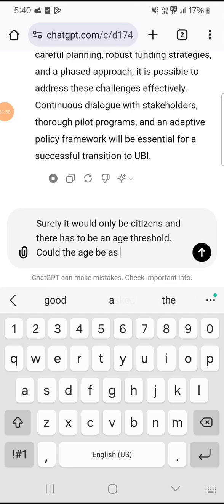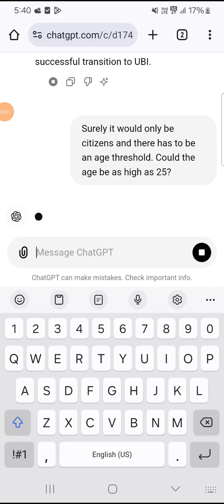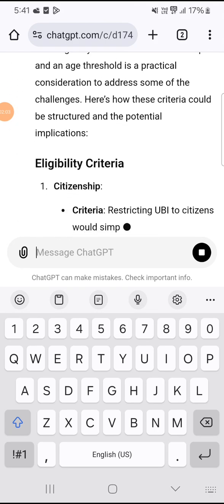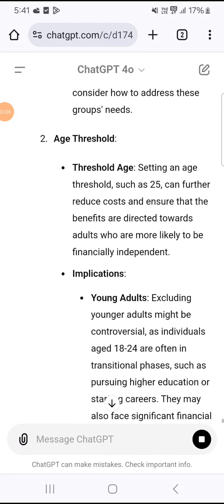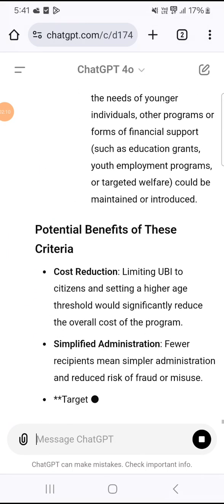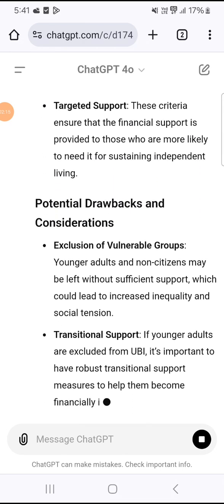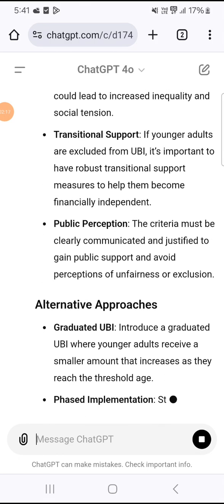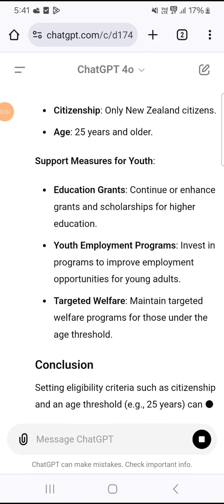4. Equity and fairness. Targeting versus universality. Balancing the universal nature of UBI with the need to address specific vulnerabilities is challenging. Some argue that targeted assistance is more efficient, while others advocate for the simplicity and inclusiveness of a universal approach. Income disparities. Ensuring that UBI effectively reduces income disparities and benefits those in need the most without disproportionately advantaging higher income individuals.